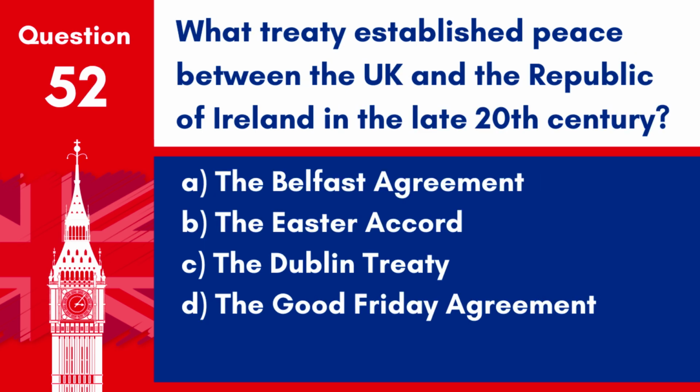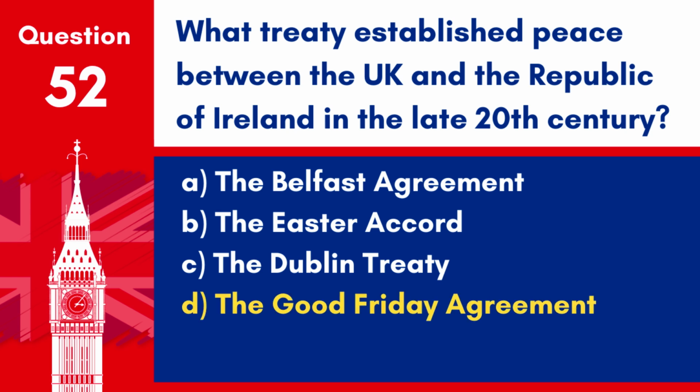Question 52. What treaty established peace between the UK and the Republic of Ireland in the late 20th century? A. The Belfast Agreement. B. The Easter Accord. C. The Dublin Treaty. D. The Good Friday Agreement.